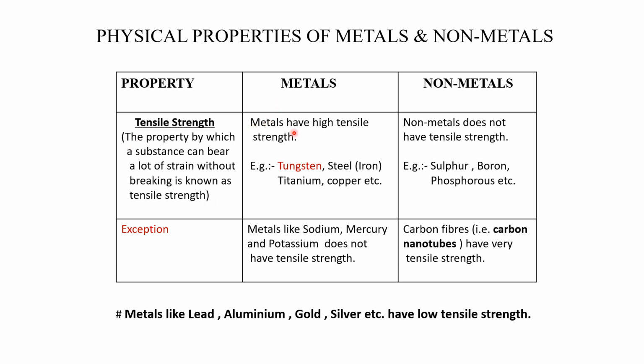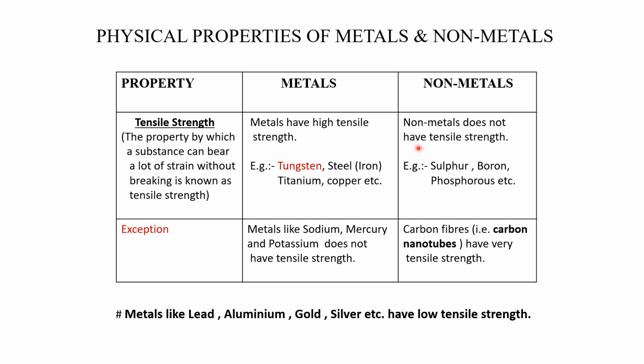So let us see, metals generally have high tensile strength. Examples are tungsten, steel, titanium, copper. Among all these metals, tungsten has the highest tensile strength. But since it is very costly, mostly steel is used as rope in cranes, which are used for lifting purposes. Now, what about non-metals?